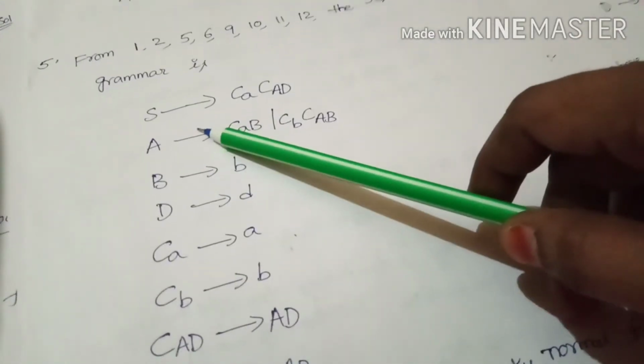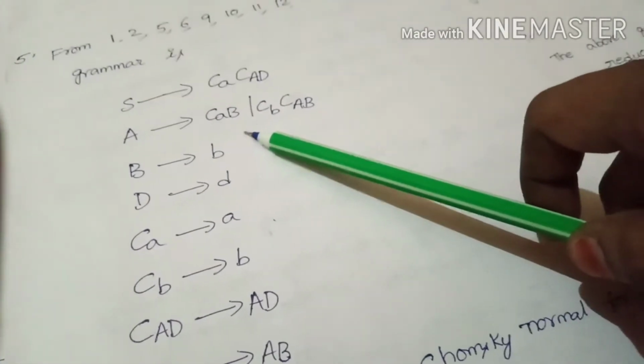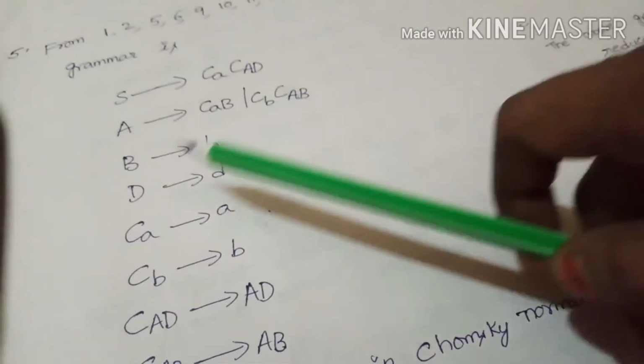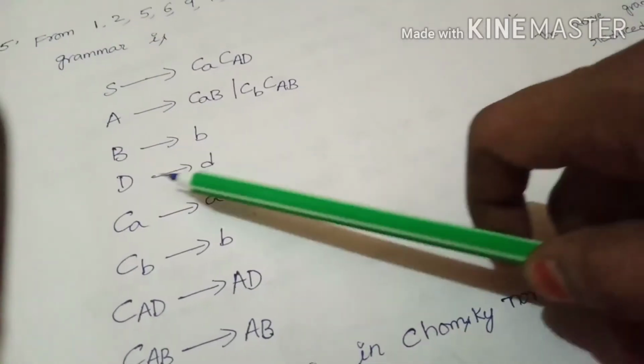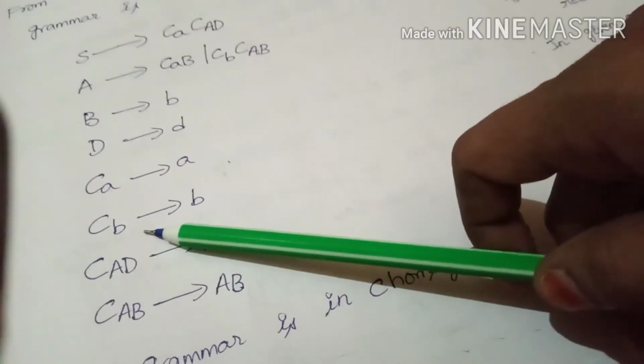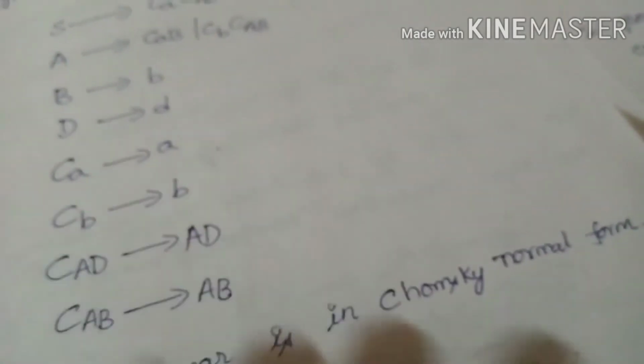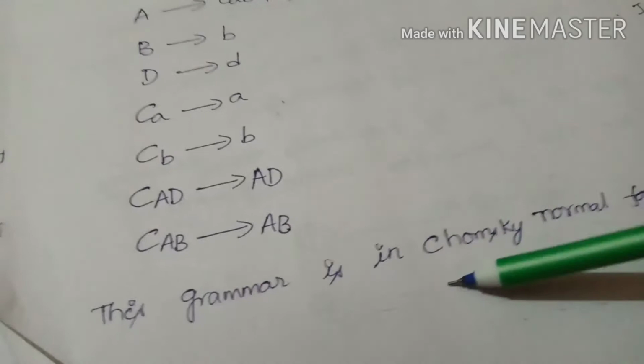S → Ca CAD. A → Ca B | Cb CAB. B → b, D → d, Ca → a, Cb → b, CAD → AD, CAB → AB. This resultant grammar is in CNF.